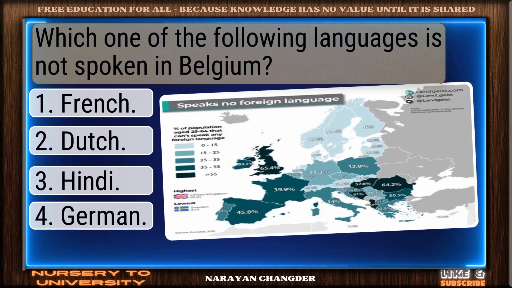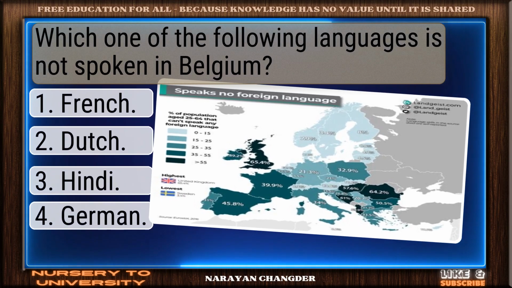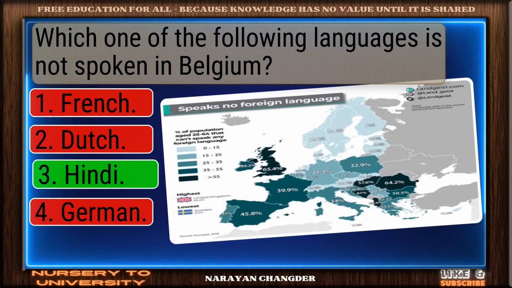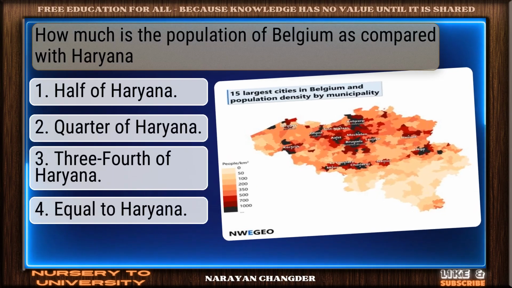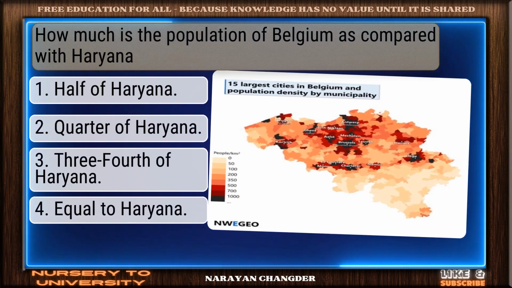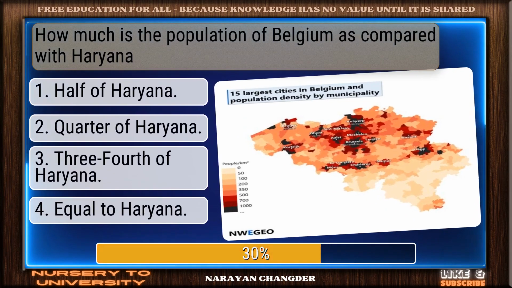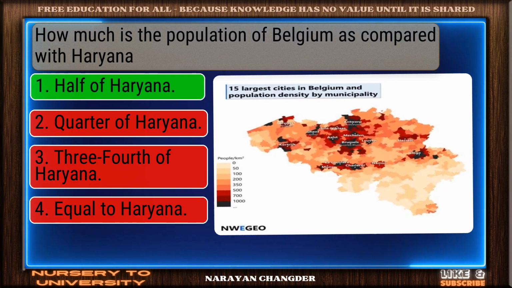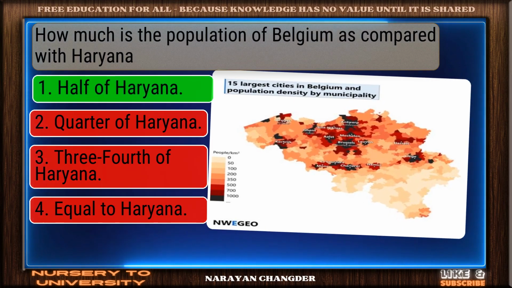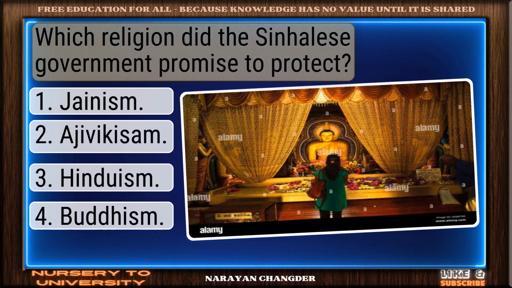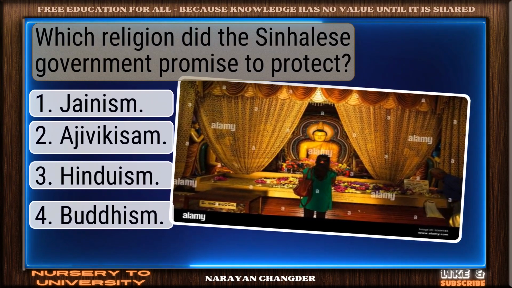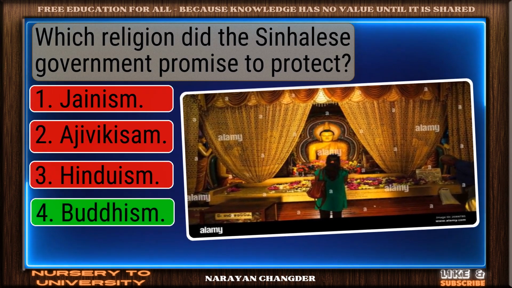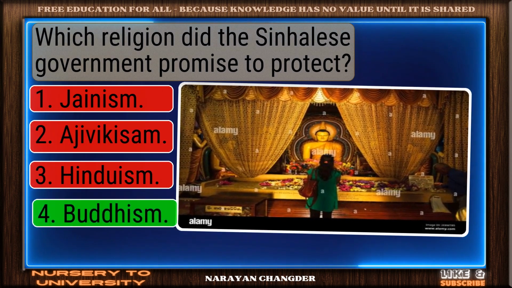Which one of the following languages is not spoken in Belgium? Right again. Hindi is valid. How much is the population of Belgium as compared with Haryana? Solid response. Half of Haryana is valid. Which religion did the Sinhalese government promise to protect? Correct. Buddhism is spot on.